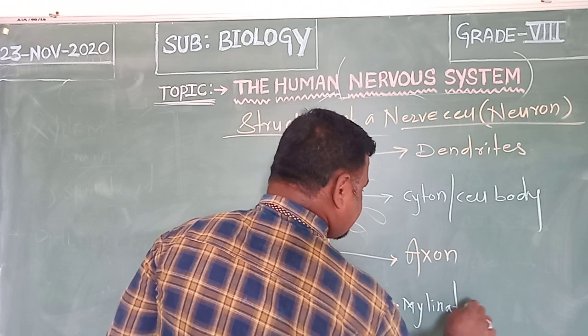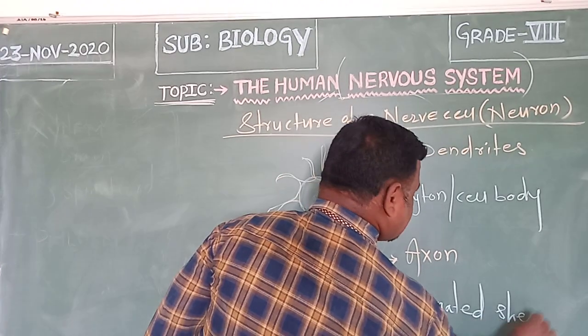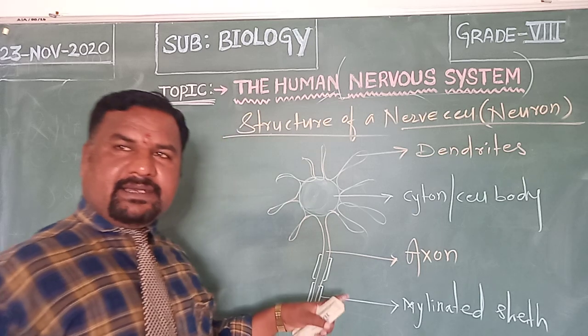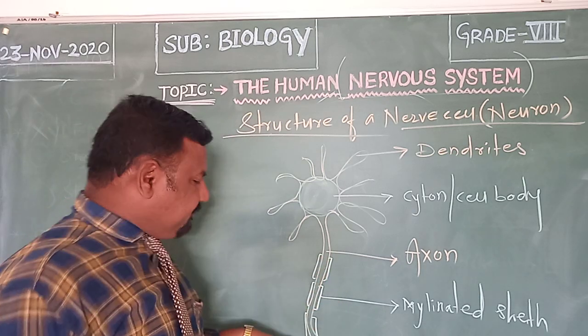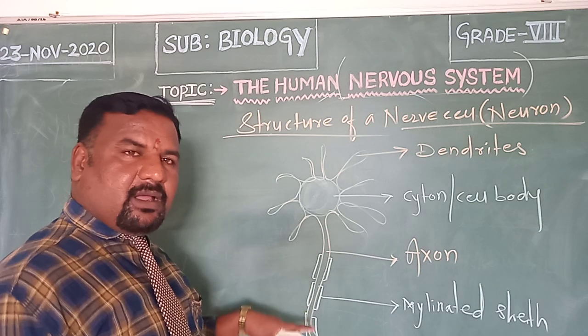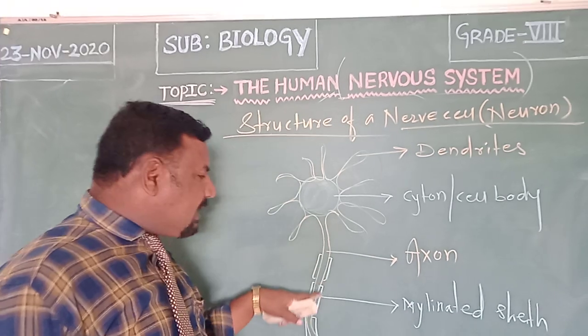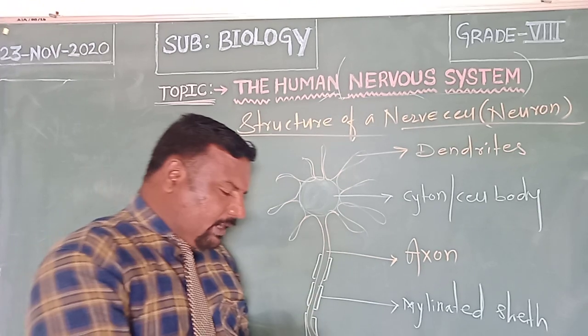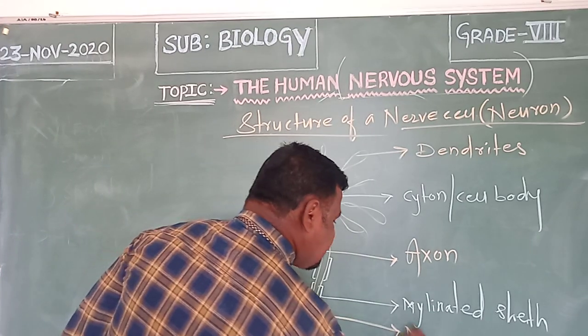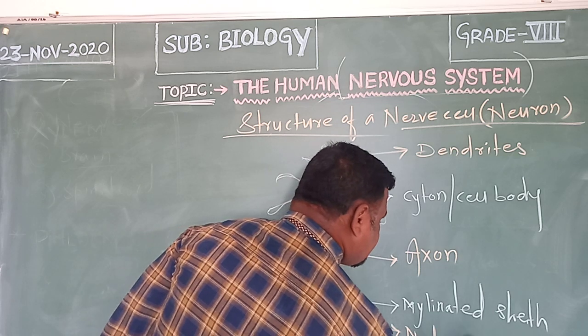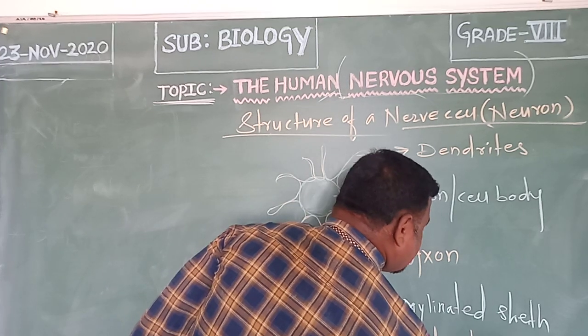These boxes, called the myelinated sheath, leave a gap at regular intervals. The gap, the space left by this myelinated sheath, we call the nodes of Ranvier.